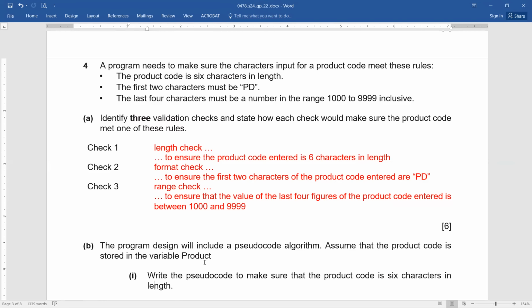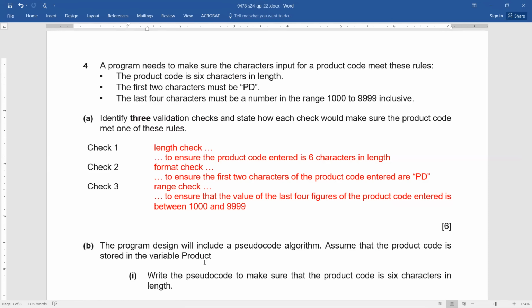Isn't it something that we have done? First of all, it's a string, so which topic will you be recalling? That's great. Wonderful, Ahmed. It's going to be the string functions that we have done, and they've specifically mentioned length.